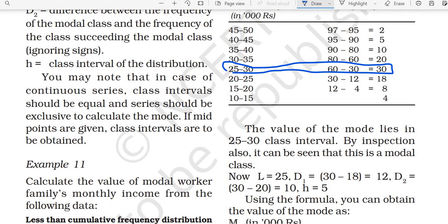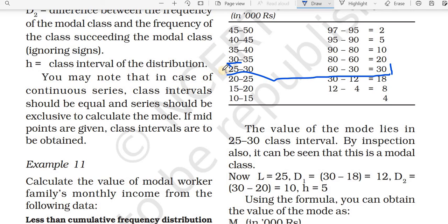This is the modal class, because this one repeats more times. The class 25 to 30 has the highest frequency, and this is the modal class.